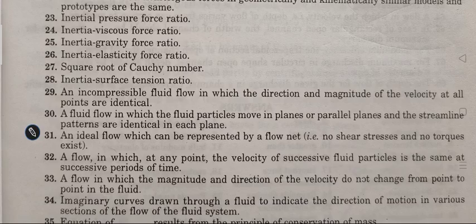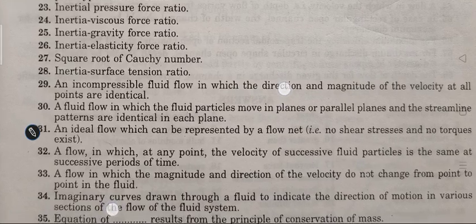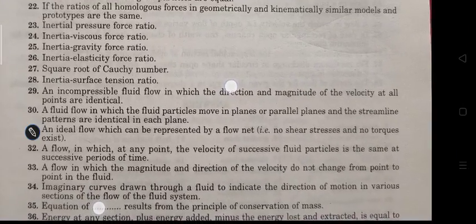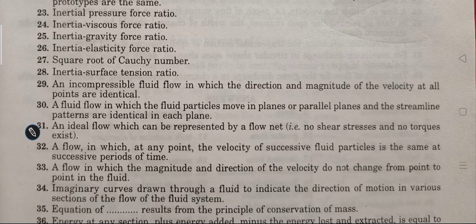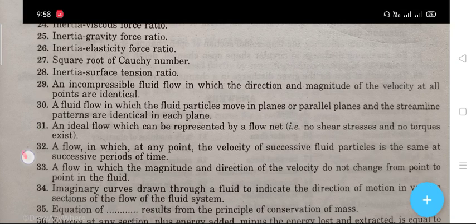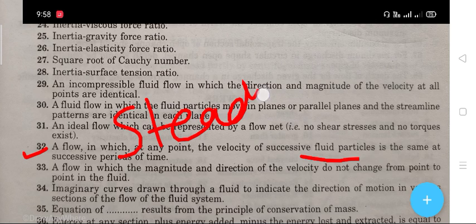The next question, question number 32 is that a flow in which at any point the velocity of successive fluid particles is the same at successive periods of time. The right answer is steady flow.